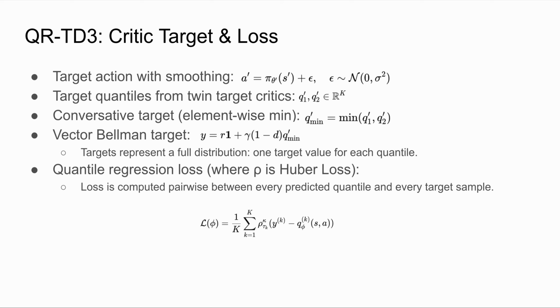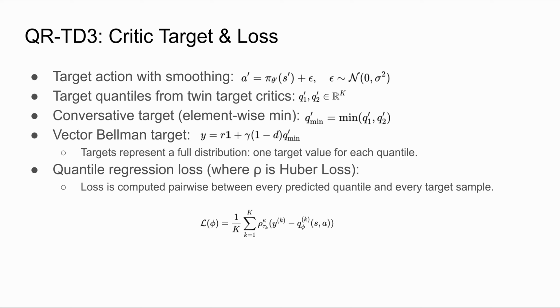QRTD3 constructs the critic targets in a distributional way rather than using a single scalar. After computing the smooth target action, we evaluate both target critics and take their element-wise minimum to stay consistent with TD3's conservative backup. From this minimum distribution, we build the Bellman target, which gives us one target sample for each predicted quantile. This is important. The critic is learning an entire distribution, not a single point estimate.